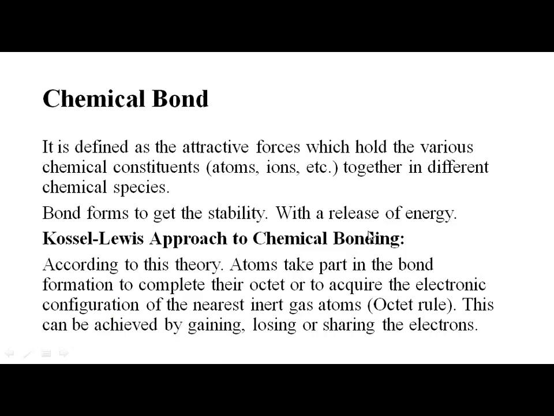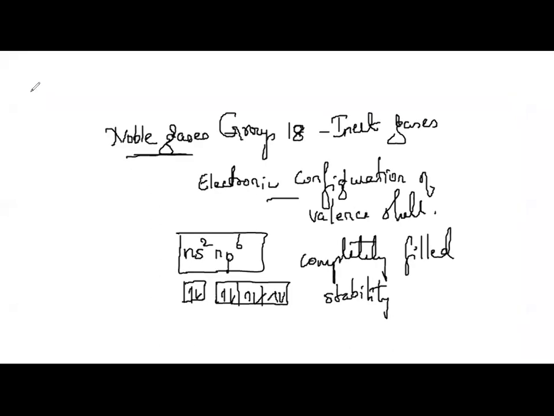So why do atoms of different elements combine with each other?